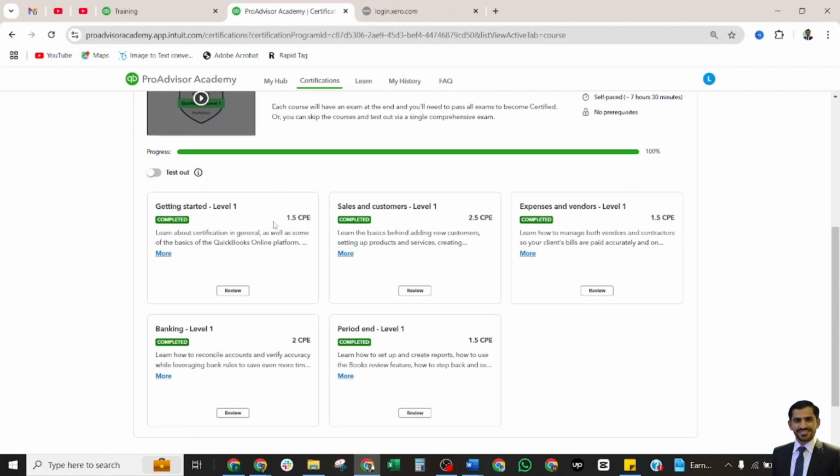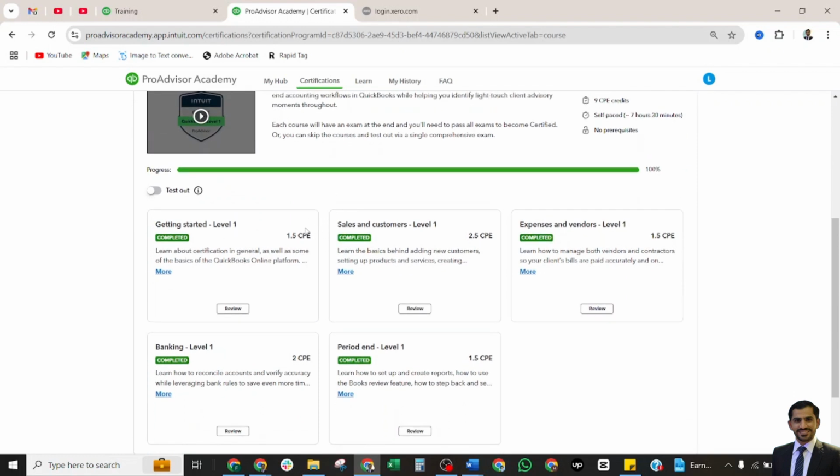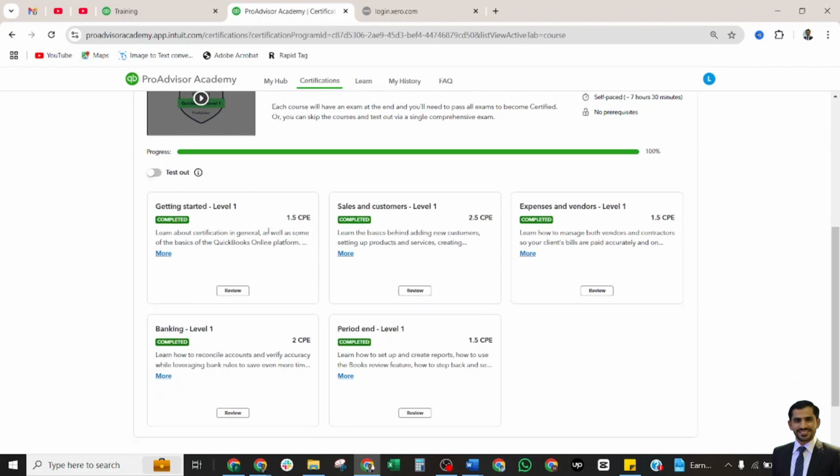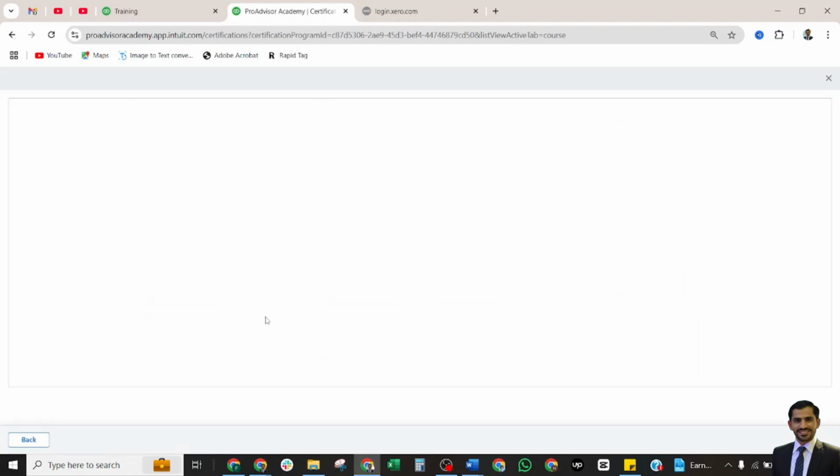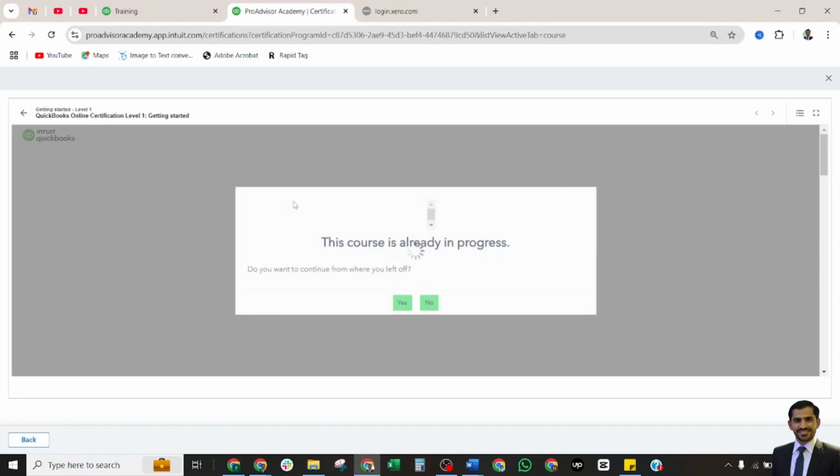So we were talking about this one. The first method was the standard method, and the second one was the test out method. In the first method, getting started, for example, we select the first one, Getting Started Level 1. I shall open this one. Now these are the lessons of our first course.